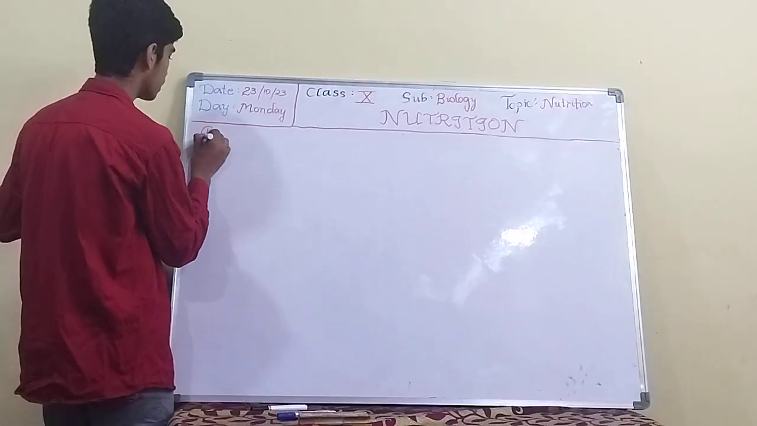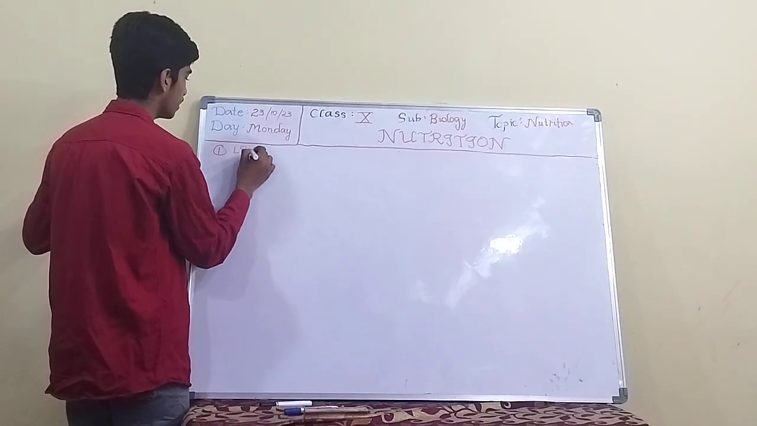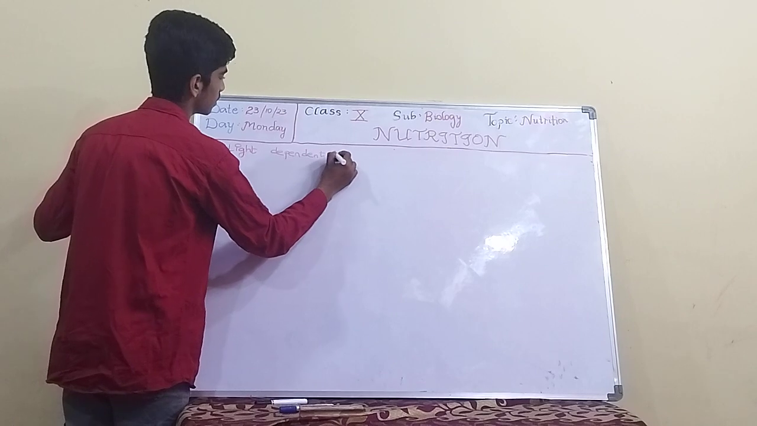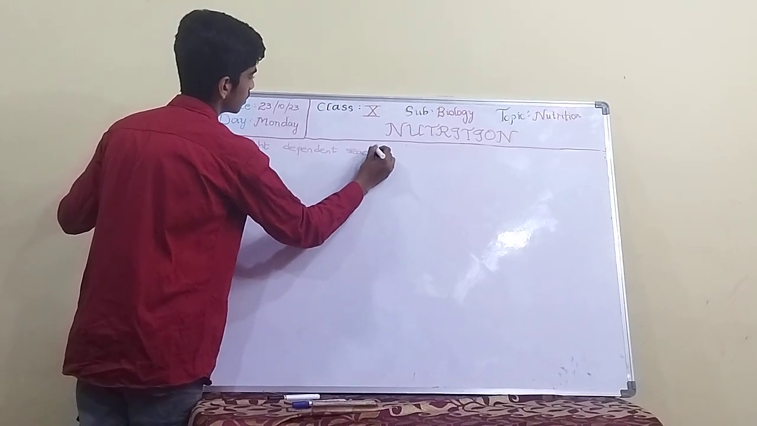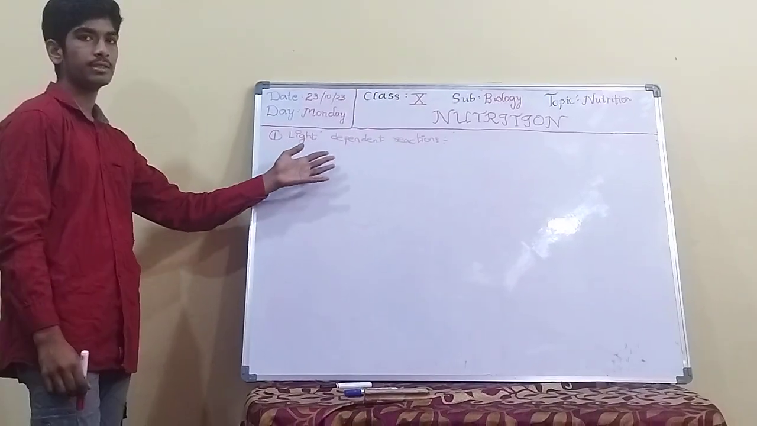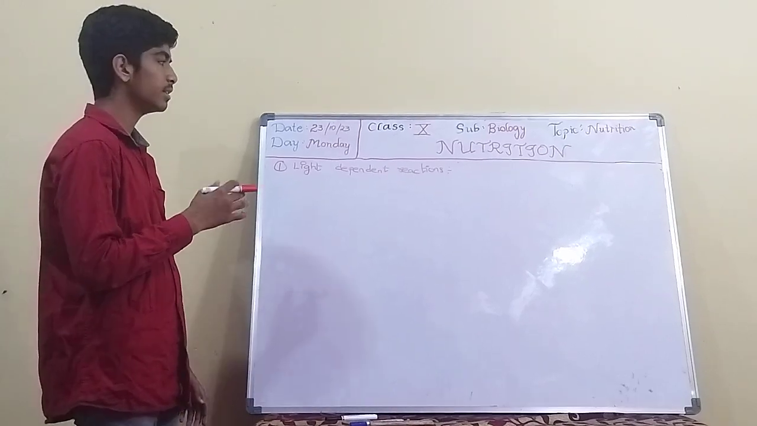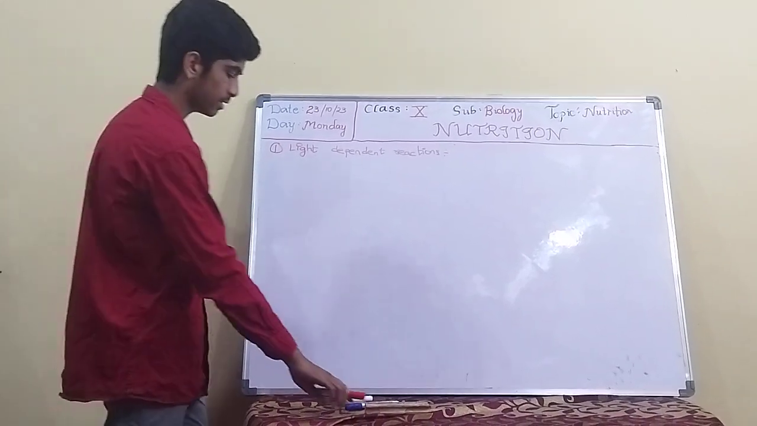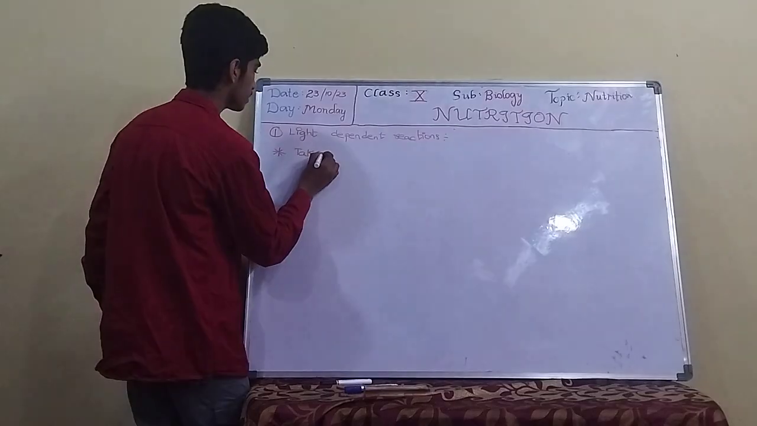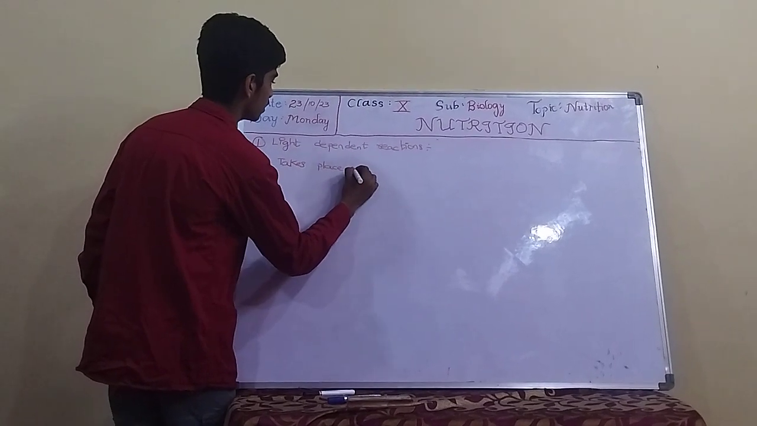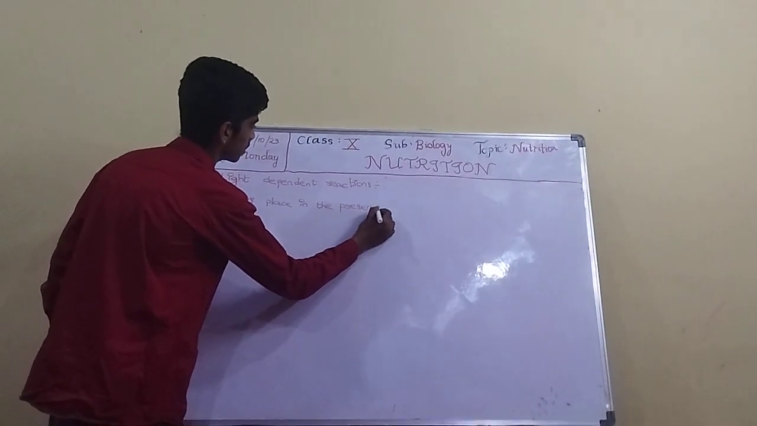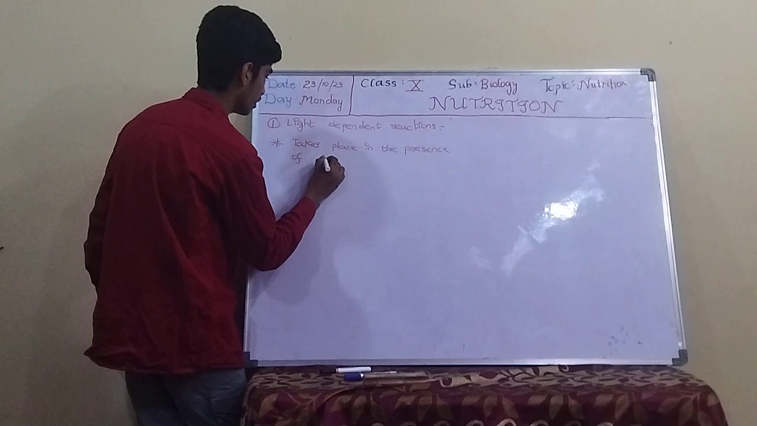First one is light dependent reactions. This light dependent reaction takes place only in the presence of light. It means when it is dark, the light dependent reaction does not take place. It takes place in the presence of light.